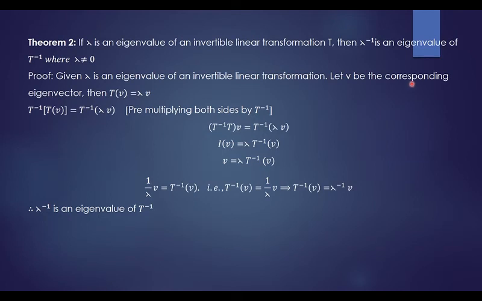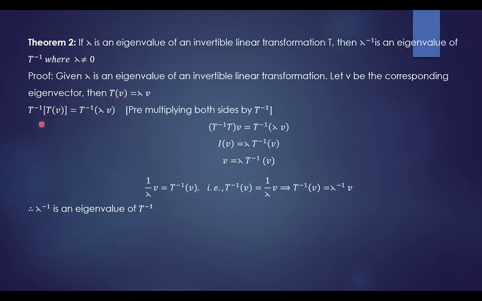Let V be the corresponding eigenvector. Lambda is an eigenvalue of the invertible linear transformation, and with respect to the eigenvalue lambda, V is the eigenvector. So we can write T of V equals lambda into V. This is the condition of an eigenvector with respect to the eigenvalue lambda.